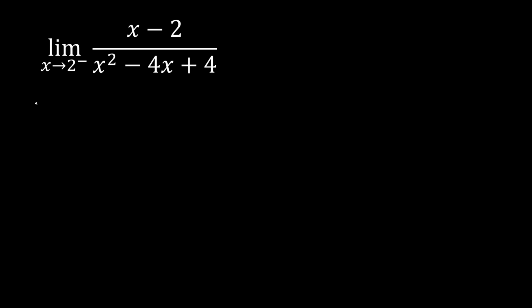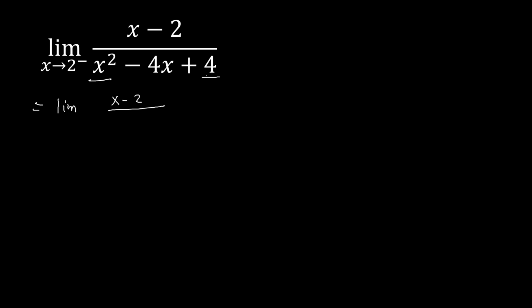Let me just have it like limit of x minus 2 over x squared minus 4x plus 4. This is a trinomial, and if you try to look at this, we have here a 4, which is a perfect square. X squared is a perfect square.